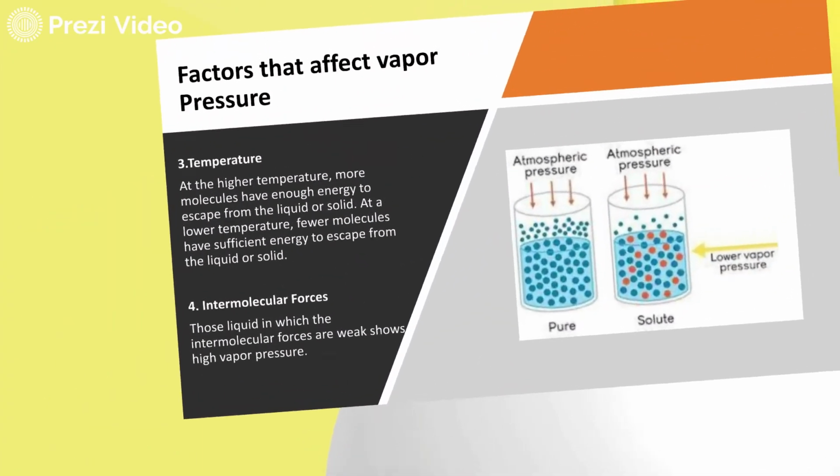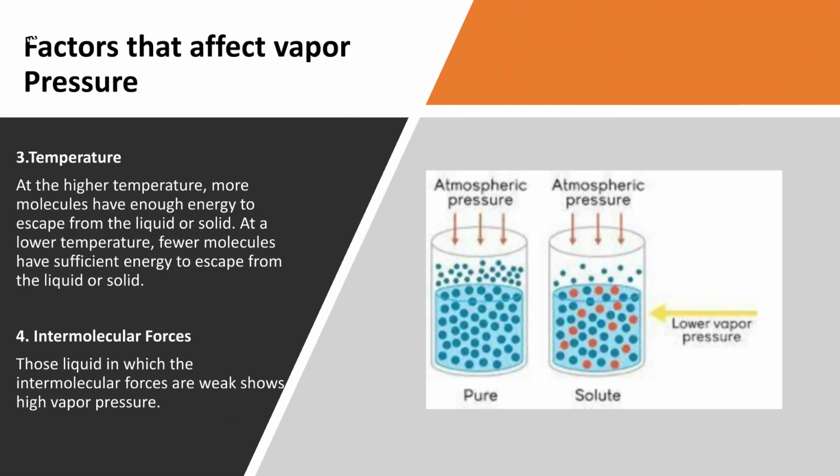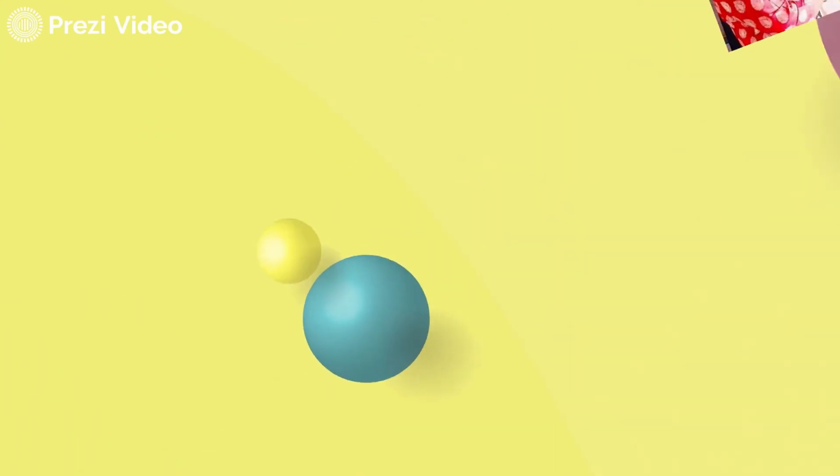The other factor which impacts the vapor pressure is the temperature. This we have discussed. So at the higher temperature, more molecules have sufficient energy to escape and change the form. At lower temperature, only a few molecules have that energy to escape and change the form. So it is directly proportional to the temperature. As the temperature increases, vapor pressure increases. As the temperature decreases, vapor pressure decreases. And last, intermolecular forces. Those liquids in which the intermolecular forces are weak show higher vapor pressure.